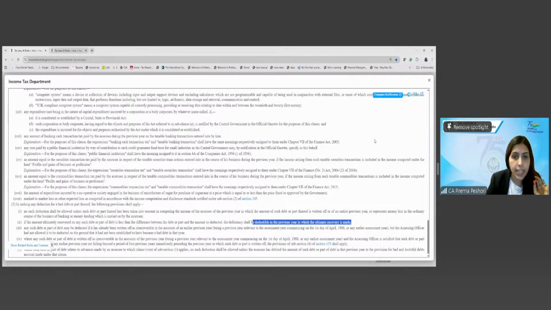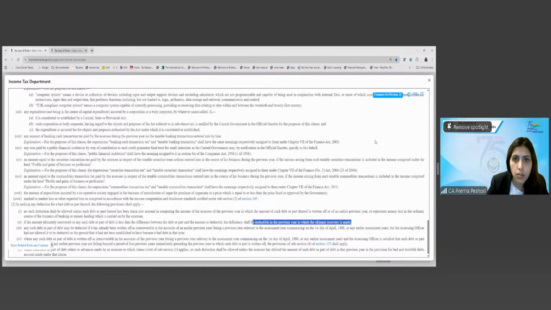So, in case, let's say, for example, the assessee has the bad debts, right? And later on, there is the recovery of the bad debts.